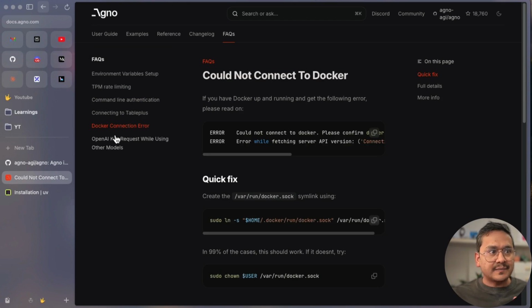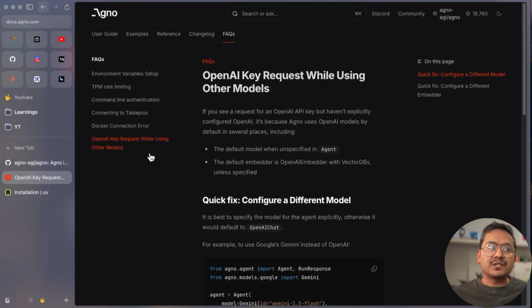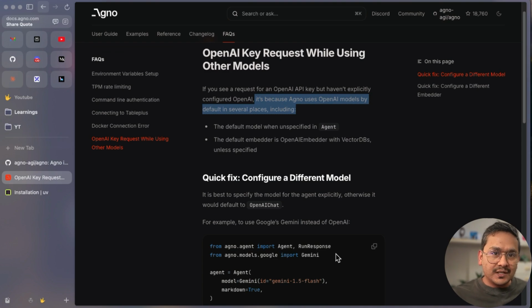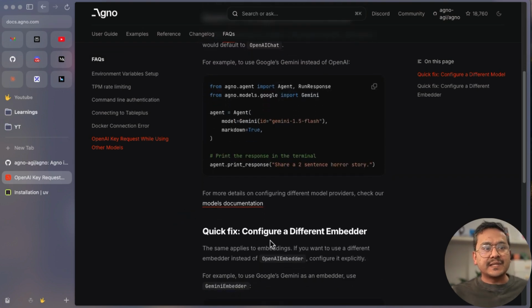Docker connection error sometimes. OpenAI key request when using other models. The default model specified in the agent is the OpenAI model. It is best to specify the model for the agent explicitly, otherwise it would default to OpenAI chat. We need to specify which models we want to use, because AGNO uses OpenAI models by default in several places. It asks you to provide the OpenAI key, right? Because it is being used in multiple places. I hope that is clear. And the same thing happens with the embedder also. It is mentioned here. You can read more into it.